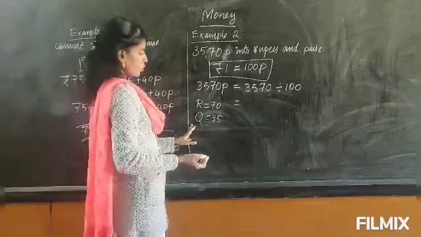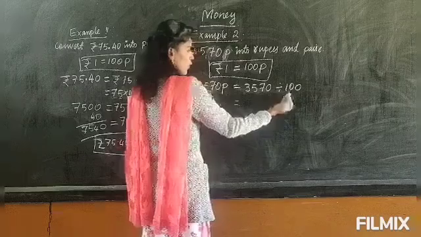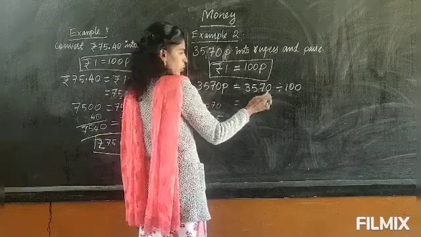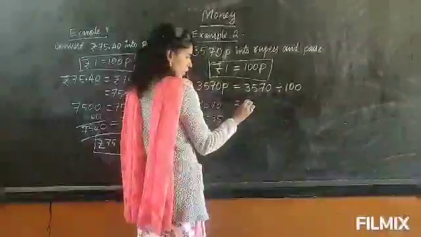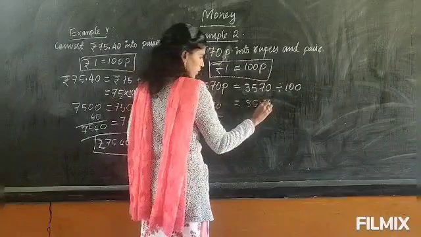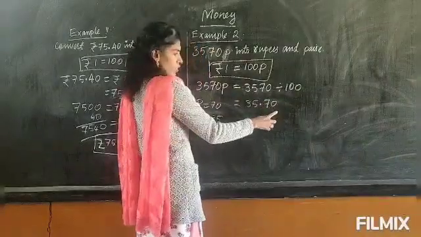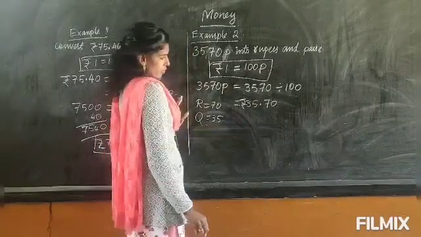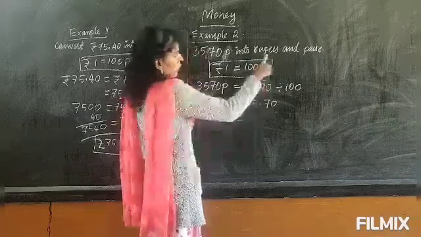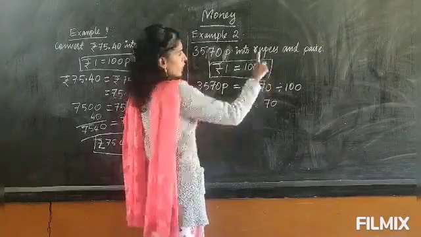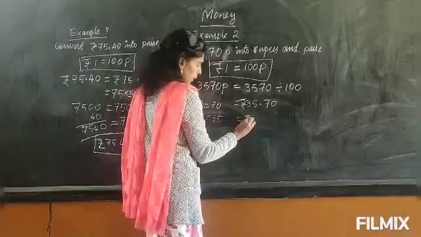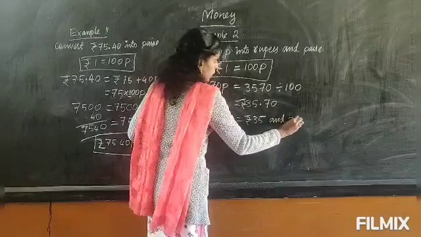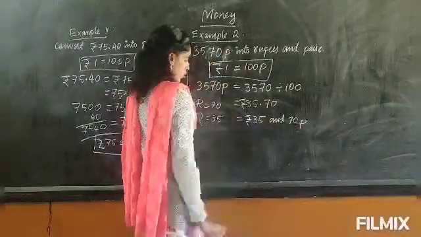Otherwise, you can do this way also. Here 2 zeros, no? So from the right side after 2 digits you keep a point. So 1, 2. So the dot will come before 7. So it will be 35.70. Okay, so here you write the rupees. This way you can write. And now convert into rupees means you can stop it here like this. But if it is given rupees and paise, then you have to separate and write 35 rupees and 70 paise. After the dot, it is the paise, you have to write like this way.